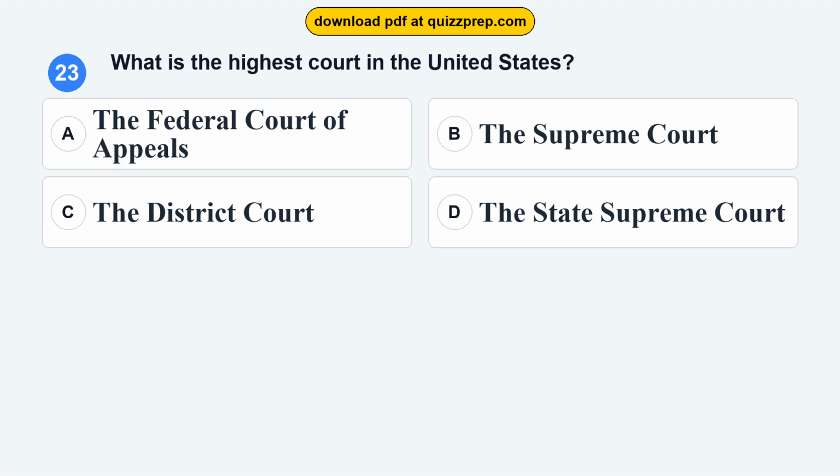Question 23. What is the highest court in the United States? Option A, the Federal Court of Appeals. Option B, the Supreme Court. Option C, the District Court. Option D, the State Supreme Court.